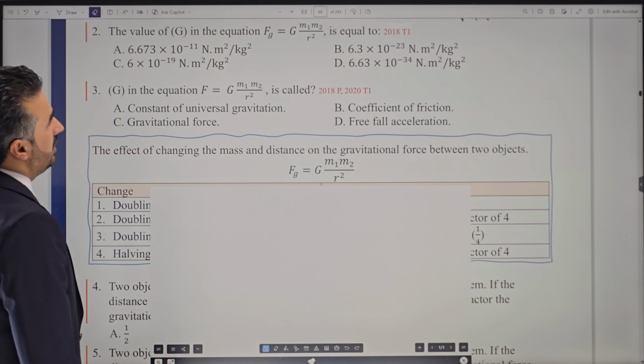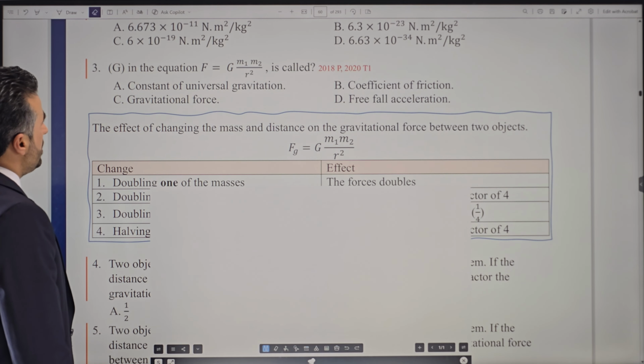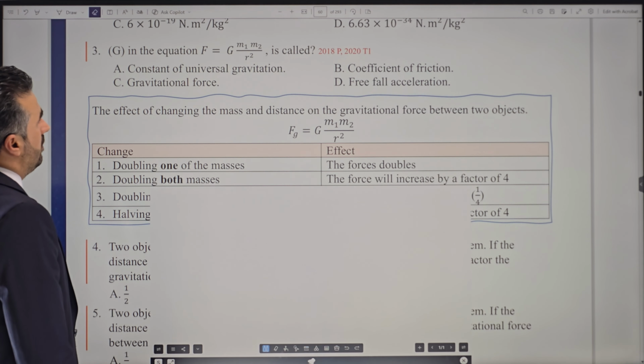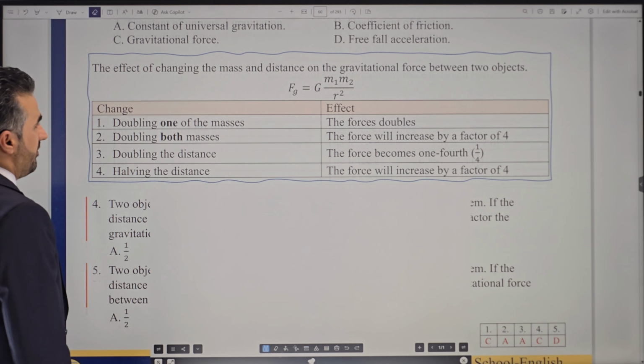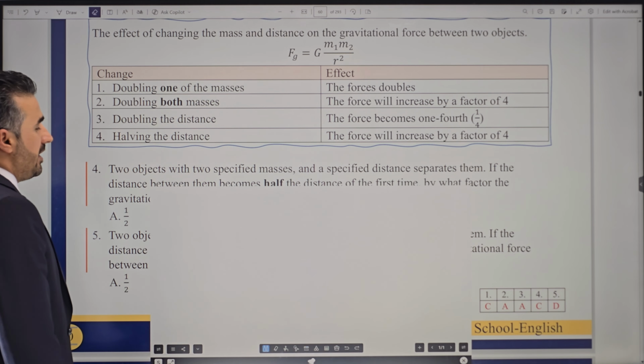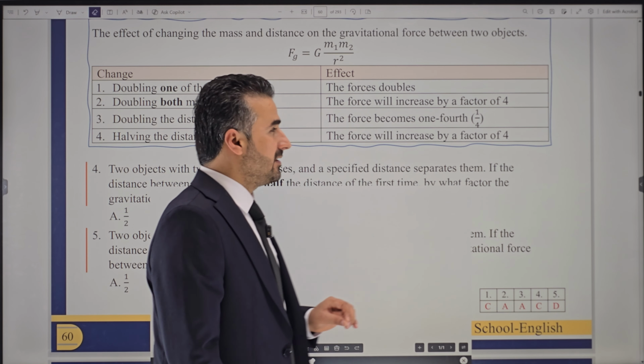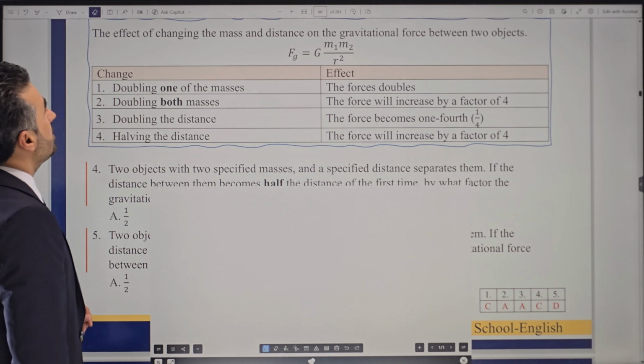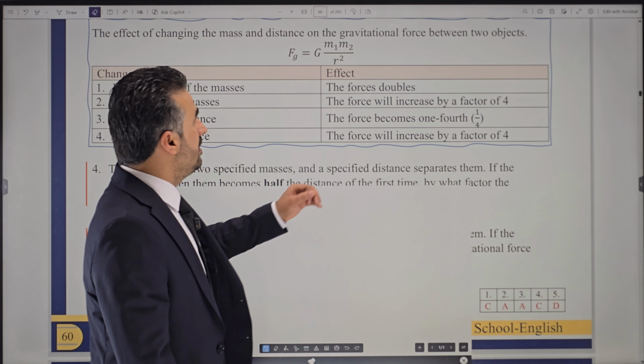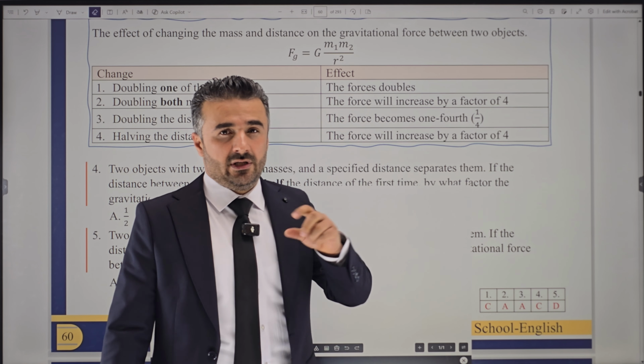Don't forget that one either. G in the equation F equals this much, what is it called? We said constant of universal gravitation. Now this table here, what I like to explain and what you need to pay attention to. It says the effect of changing the mass and the distance on the gravitational force between two objects.